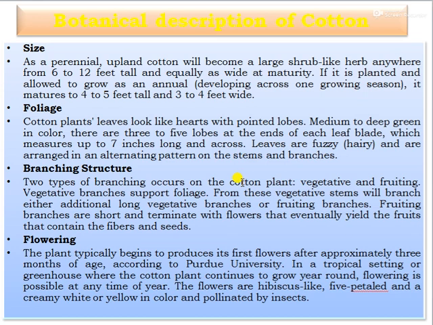In the branching structure, two types of branching occur in the cotton plant, vegetative and fruiting branches. Vegetative branches support foliage. From these vegetative stems will branch either additional long vegetative branches or fruiting branches. The fruiting branches are short and terminate with a flower that eventually yields the fruits that contain the fiber and seed. For flowering, the plant typically begins to produce its flowers after approximately 3 months of age, and in tropical settings or greenhouses the cotton plant continues to grow year round.